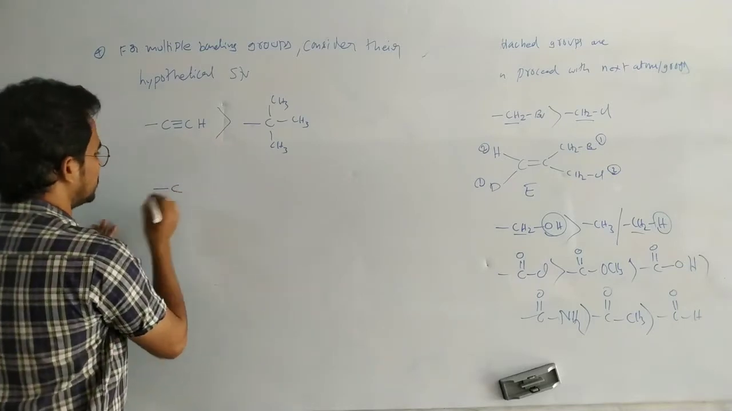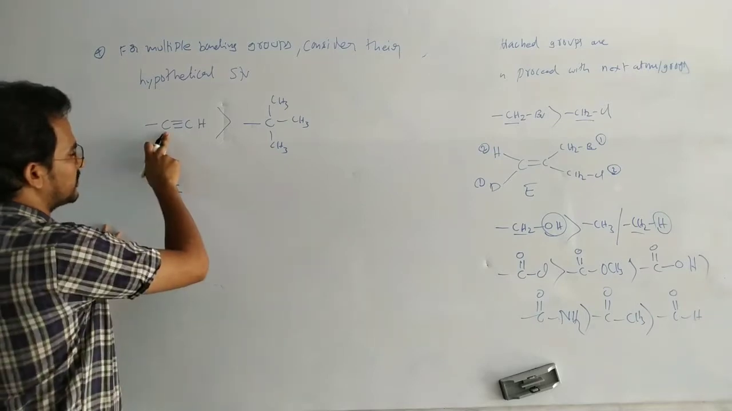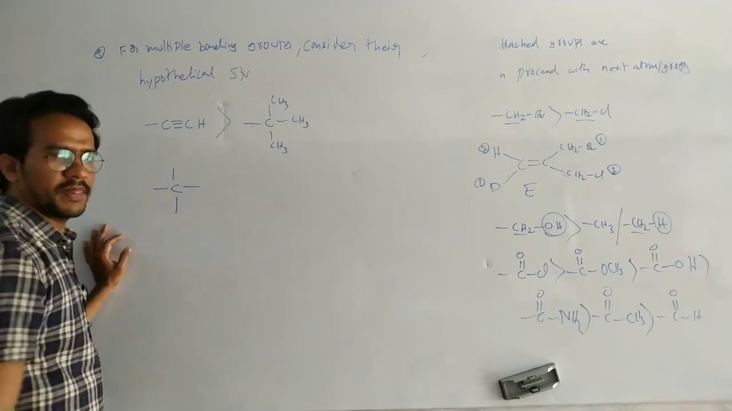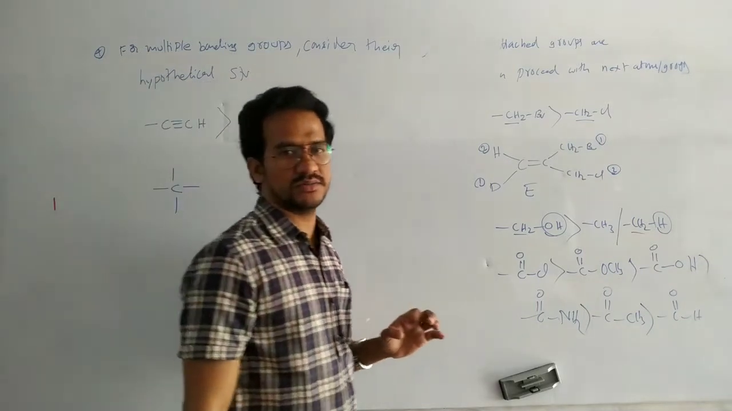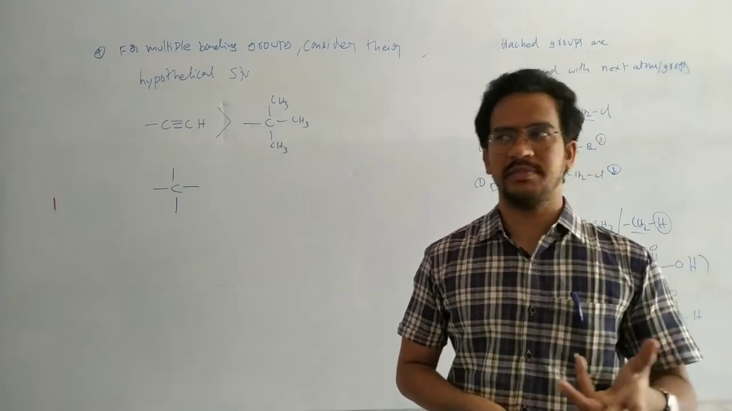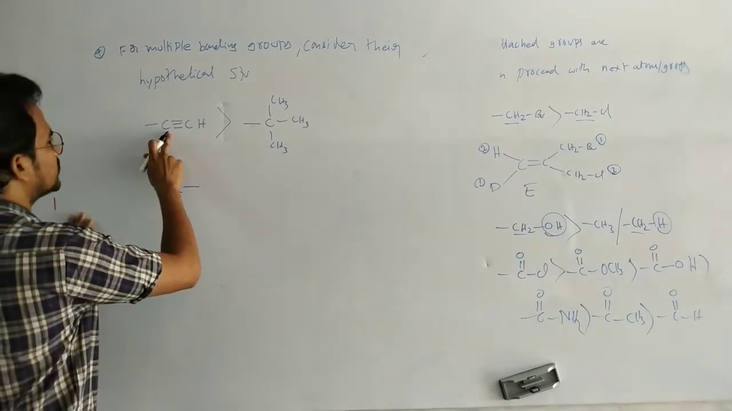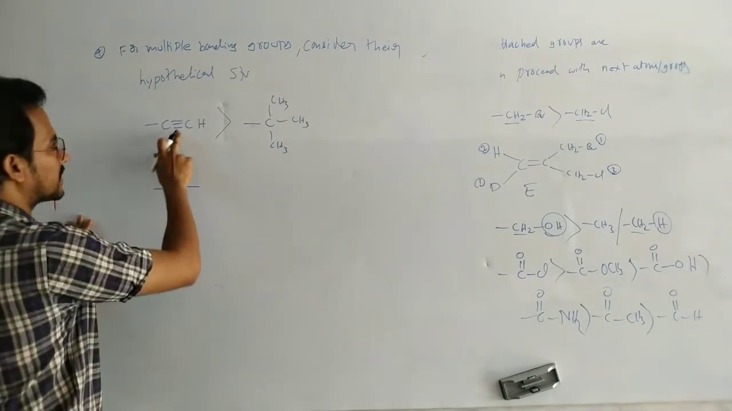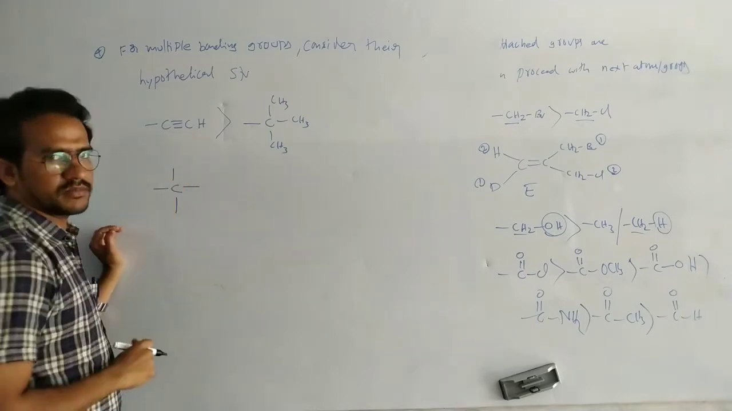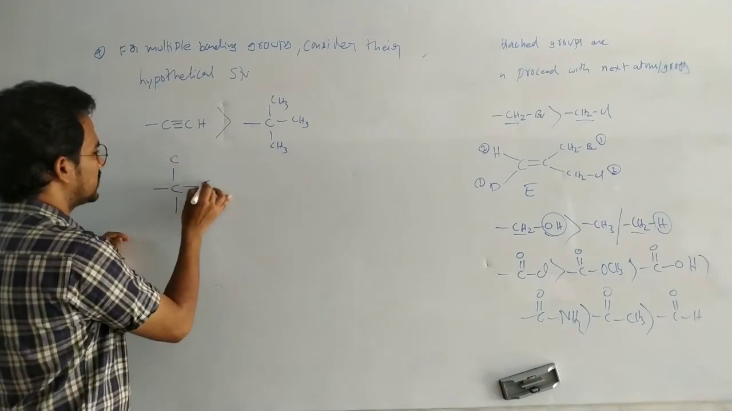So here, carbon. How to consider the hypothetical structure? This is the carbon. This carbon has 3 bonds. So 1, 2, 3. So write the 3 bonds individually, not in the form of a triple bond. Now here, this is bonding with carbon through the triple bond. That means this carbon maintains 3 bonds with 1 carbon. But in a hypothetical structure, you have to write individually carbon, carbon, carbon.